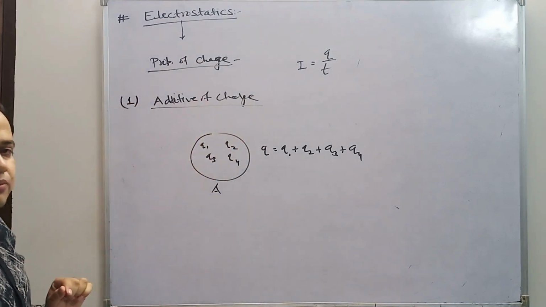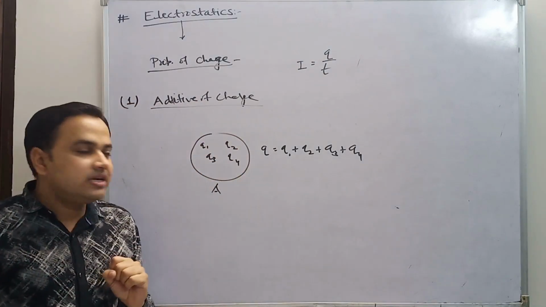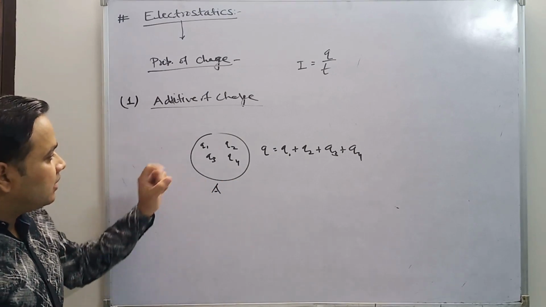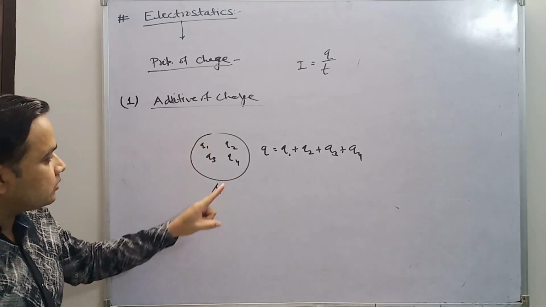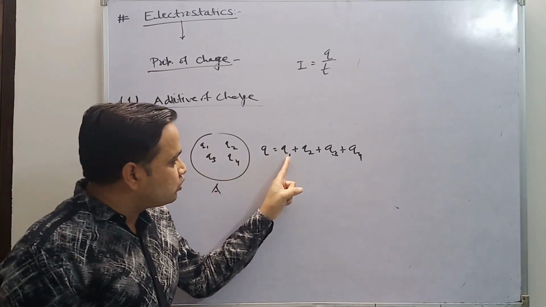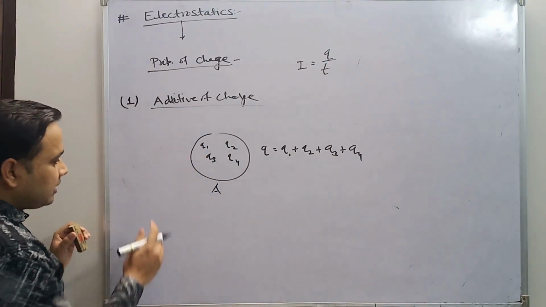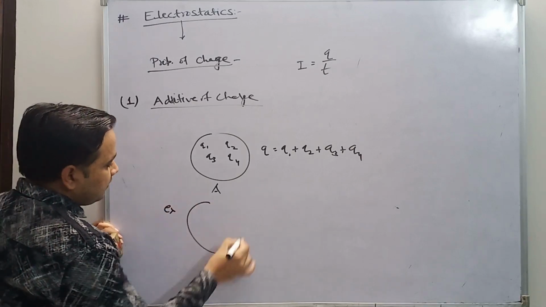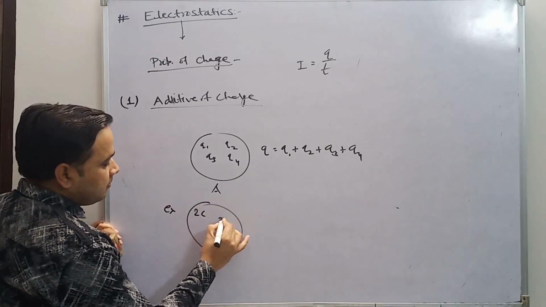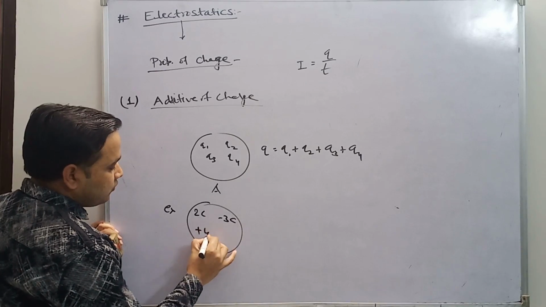Now we come again to this point. What is the total charge on this body? It is a simple algebraic sum: Q1 plus Q2 plus Q3 plus Q4. In another example, suppose we have charges 2 coulomb, minus 3 coulomb and plus 4 coulomb.